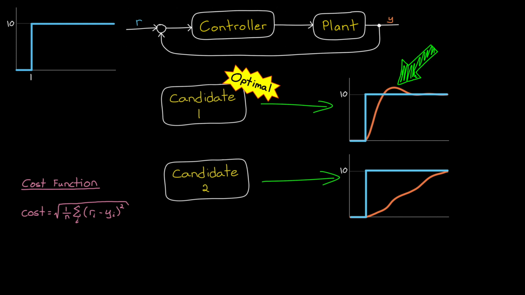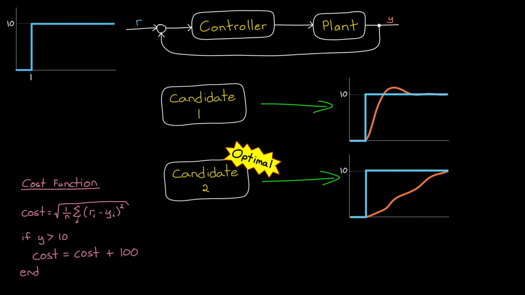Maybe we don't want the output to overshoot at all, and so we heavily penalize any time the output goes above 10. In this case, we'll find that the second result is more optimal since it never exceeds that value. So hopefully you can see how the optimal result is driven by the cost function itself, which again is just a comparison between an ideal response and the actual response.